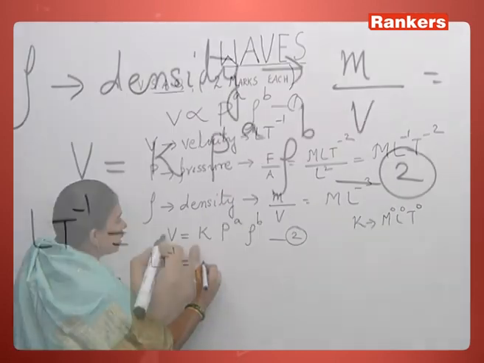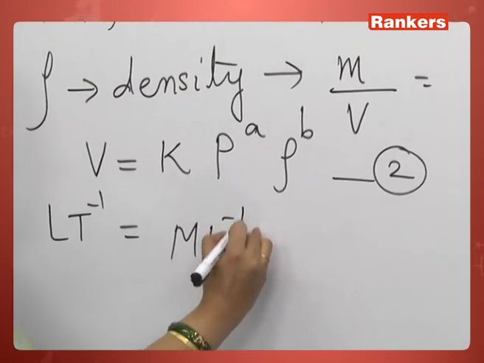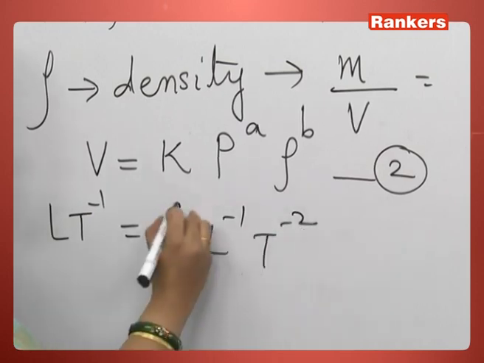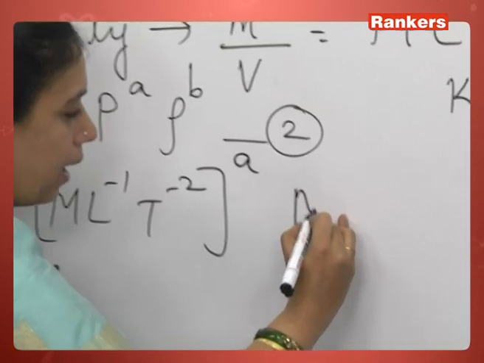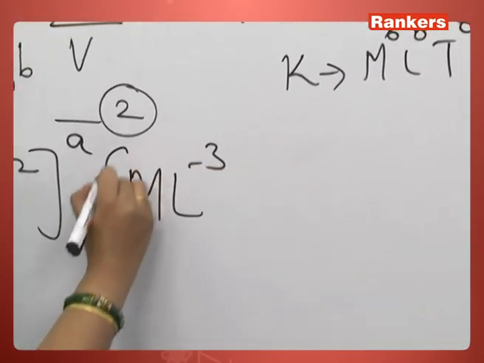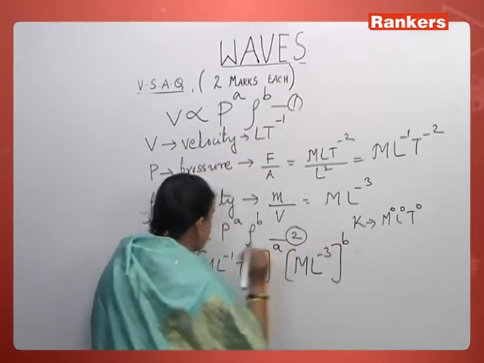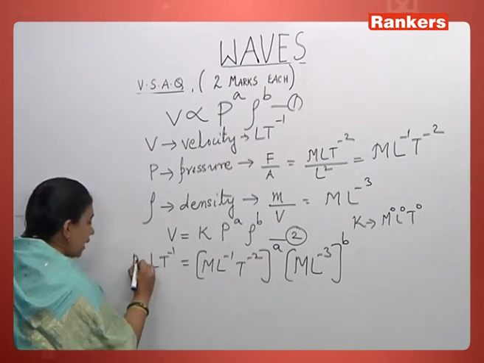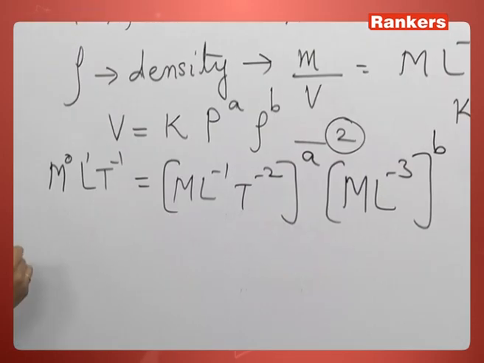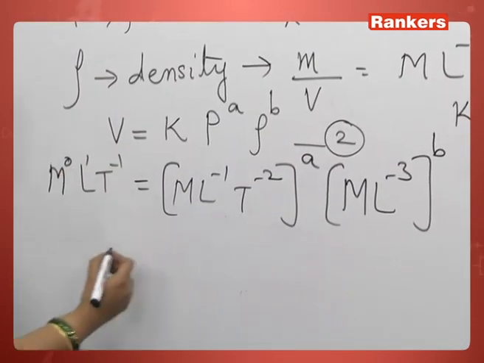Pressure. What is pressure there? M L minus 1 T minus 2 to the power of A. And density M L minus 3 to the power of B. So again let us compare the coefficients. Here it's nothing but M to the power 0, L to the power 1, T to the power minus 1. So what do you get?